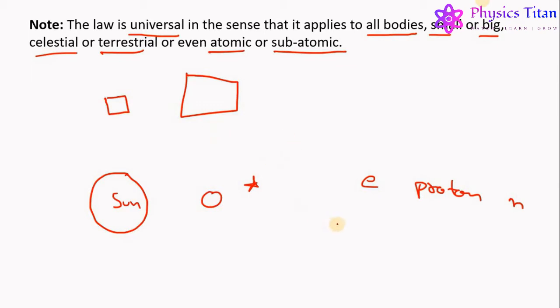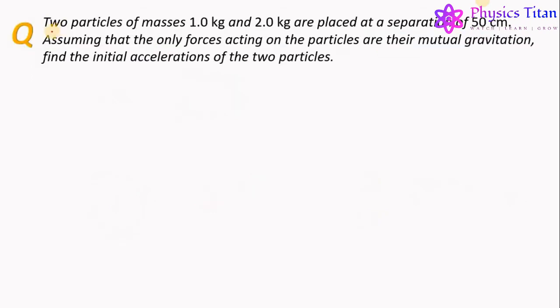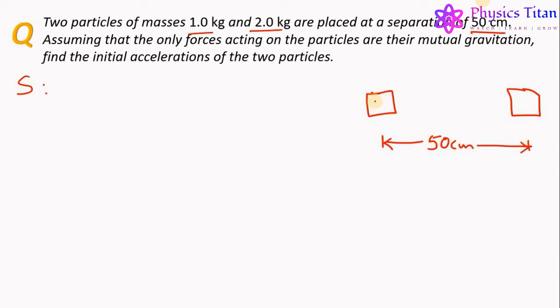Now let us understand this concept more with the help of an example. Two particles of masses 1 kg and 2 kg are placed at a separation of 50 cm. Assuming that the only force acting on the particles is their mutual gravitation, find the initial acceleration of the two particles. Let us solve this question. Since the only force acting on the particles is their mutual gravitation, if these are the two particles separated by a distance of 50 cm, having masses 1 kg and 2 kg,